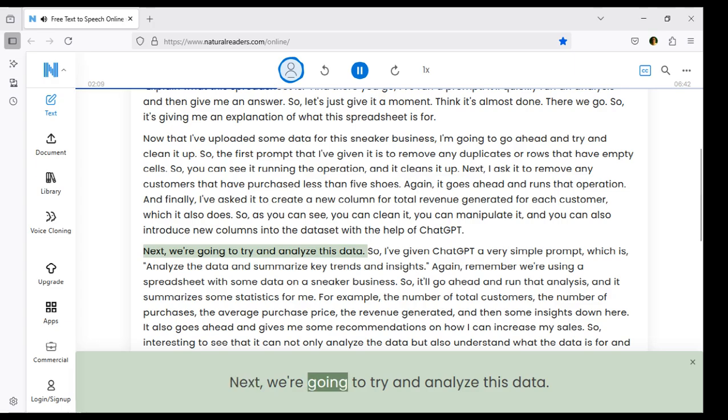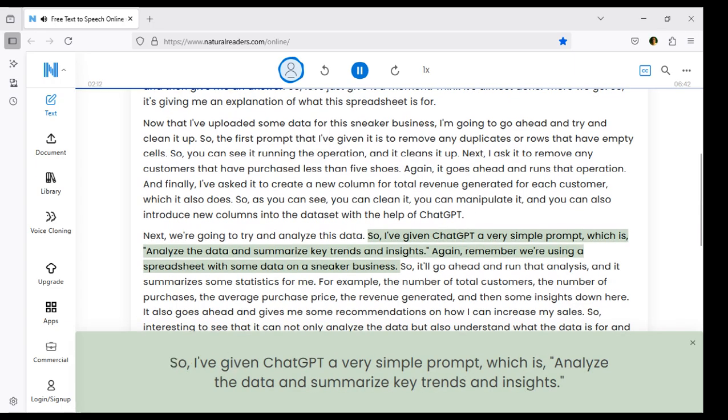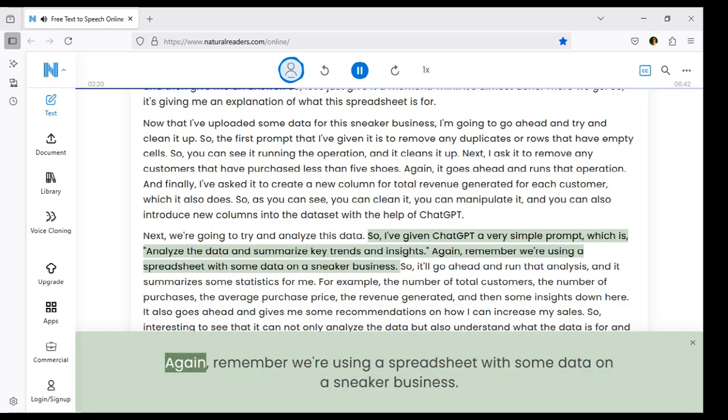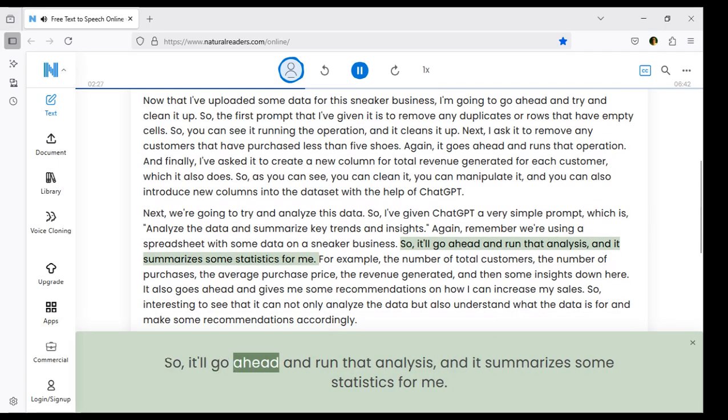Next, we're going to try and analyze this data. So, I've given ChatGPT a very simple prompt, which is, analyze the data and summarize key trends and insights. Again, remember we're using a spreadsheet with some data on a sneaker business. So, it'll go ahead and run that analysis, and it summarizes some statistics for me.